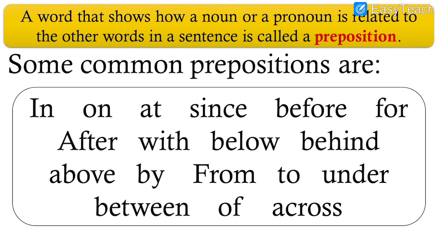A word that shows how a noun or pronoun is related to the other words in a sentence is called preposition. These are some common prepositions. So you have to learn all these common prepositions. You have to remember this all.